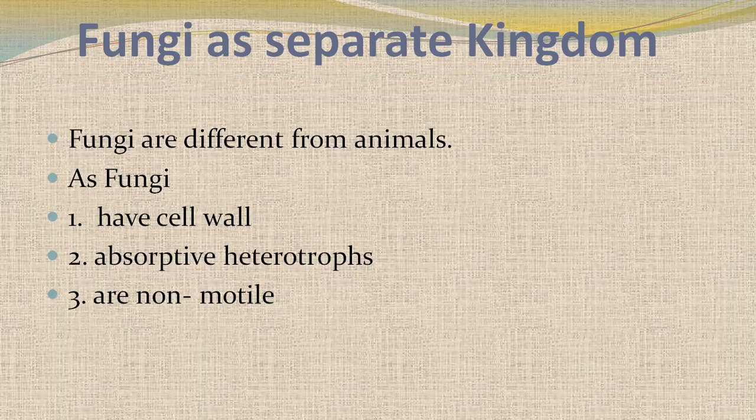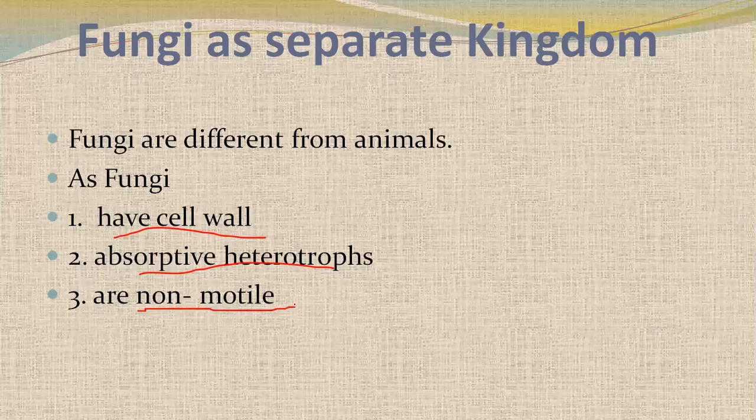If we see the differences from animals, fungi have a cell wall, but animals don't. Fungi are absorptive heterotrophs. Animals are also heterotrophs, but they don't have an absorptive mode of nutrition; they have an ingestive mode. Fungi are non-motile, but animals are motile; they can move from one place to another. That's why fungi are different from animals and plants, so they have a separate kingdom.